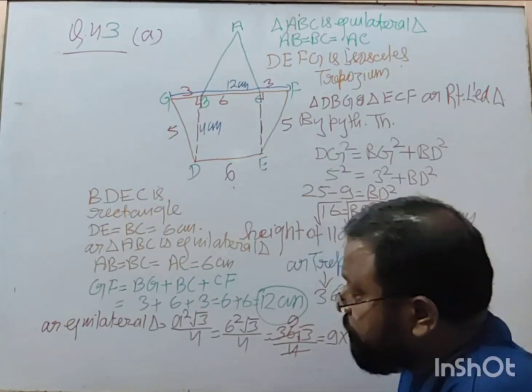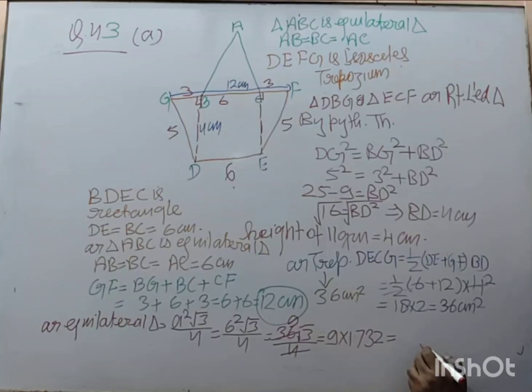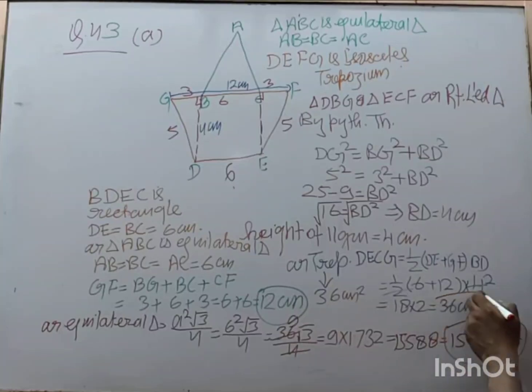How much do you get? 2 times 9 becomes 18. We get 1. 3 times 9 becomes 27, 1 28. We get 2. 7 times 9 becomes 63, 2 65. We get 6. 9. 1 time 9 becomes 9. 6 15. Right? So this is 15.588 centimeter square. This is the area of the equilateral triangle. This is the area of the trapezium. Right?